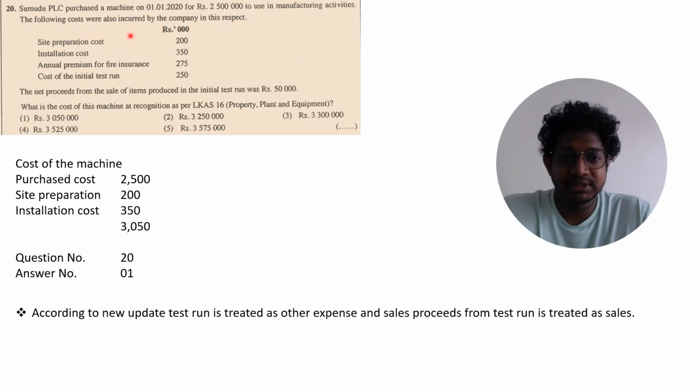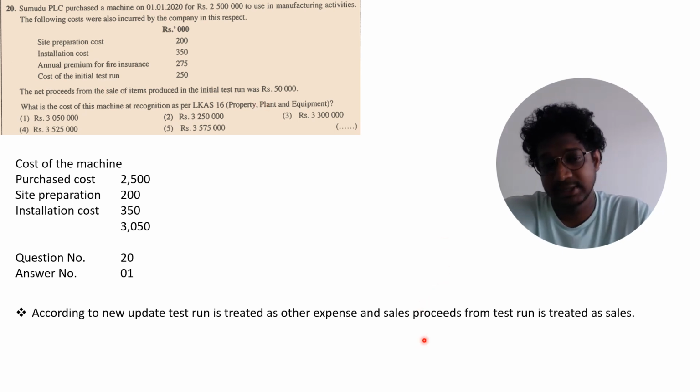Question 20. Sumudu PLC purchased a machine on 1st of January 2020 for 2,500. They are asking for the cost to be recognized as per LKAS 16. So the purchase cost, site preparation and installation cost are included. The cost of the initial test run and the return from the initial test run, we do not consider as part of the cost, with the new update.